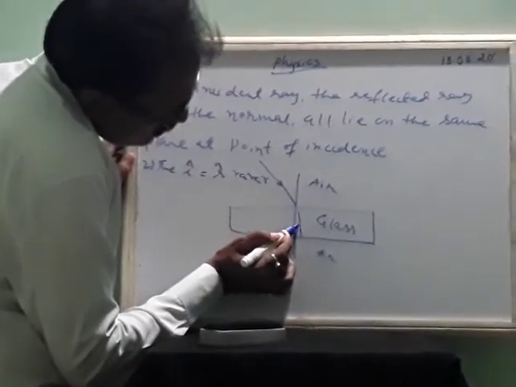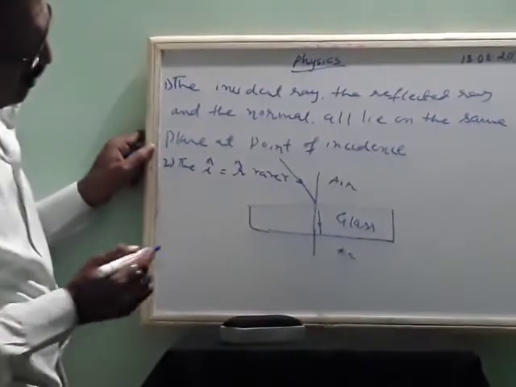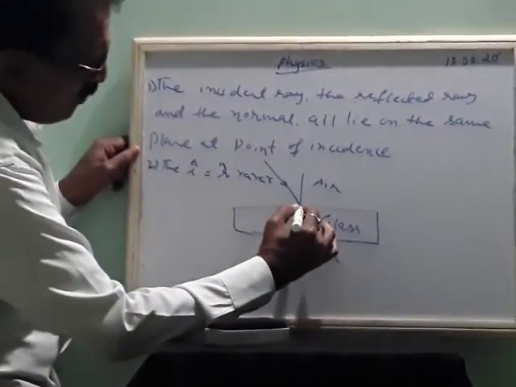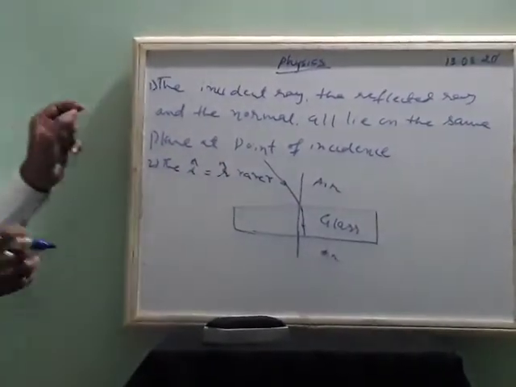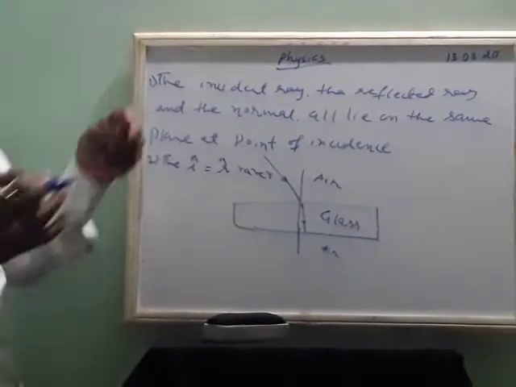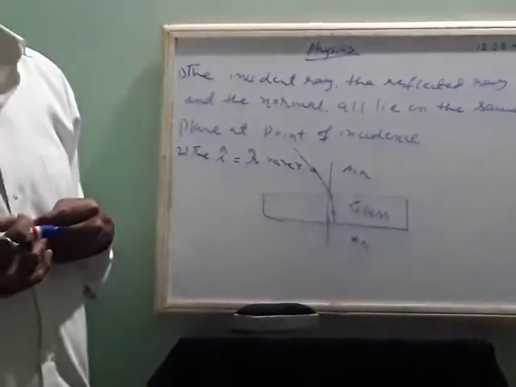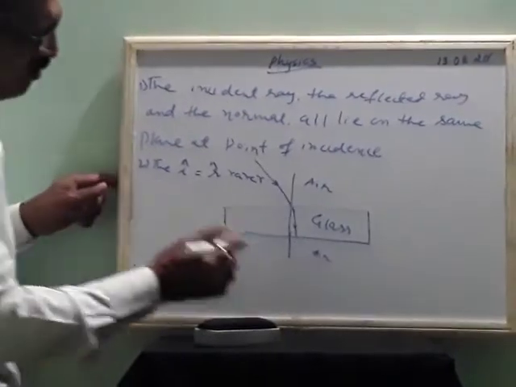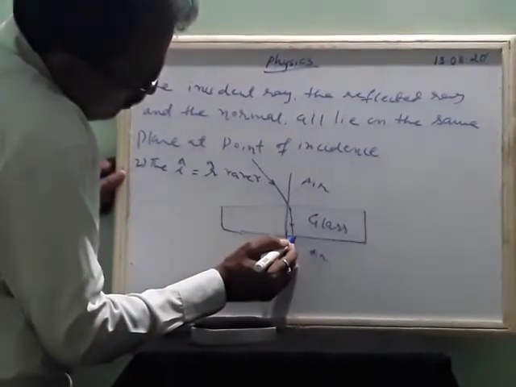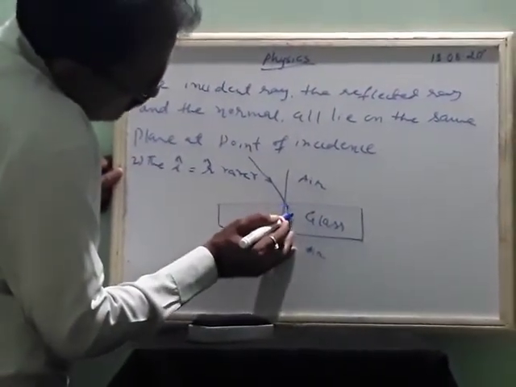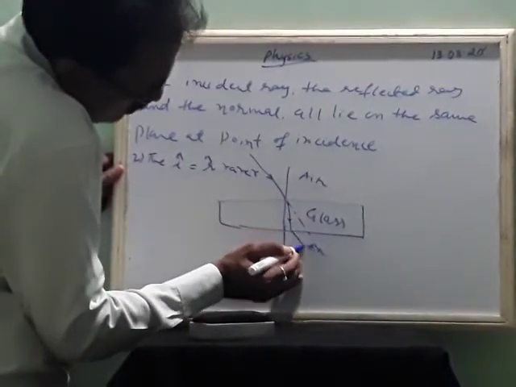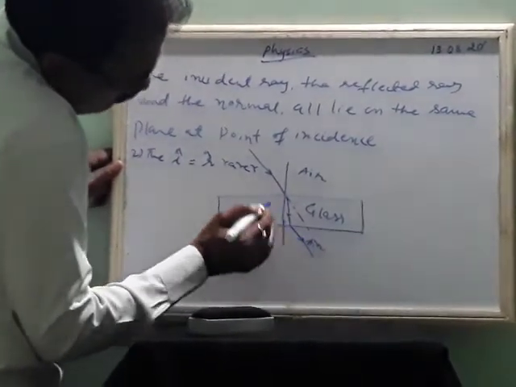The angle of refraction will move towards the normal, and again when it is moving out of this glass medium, it comes to the same size, like this, and becomes parallel.